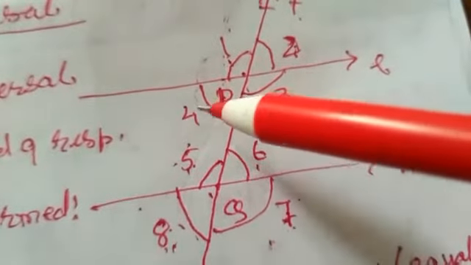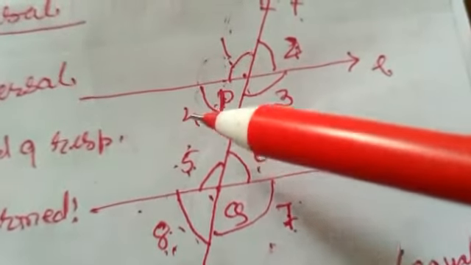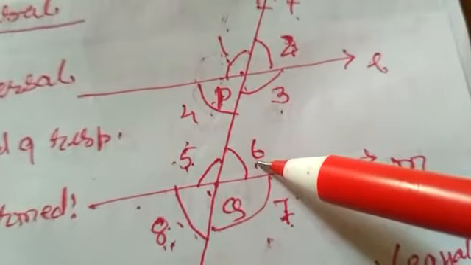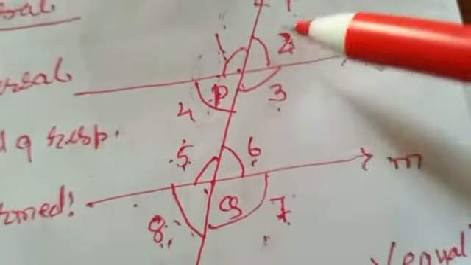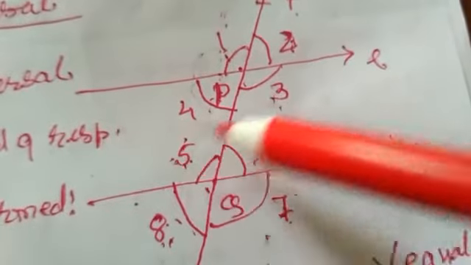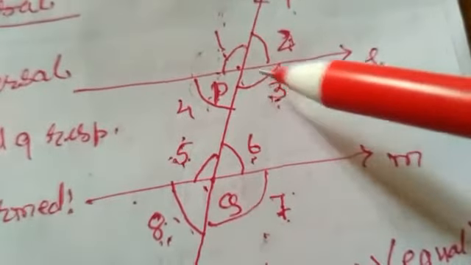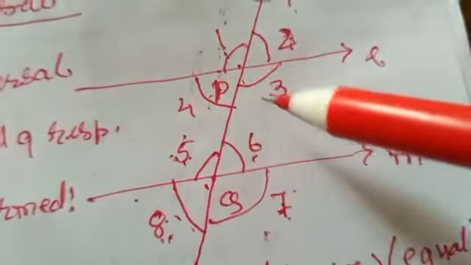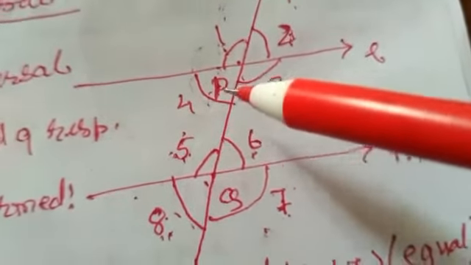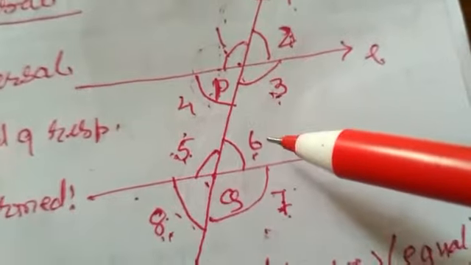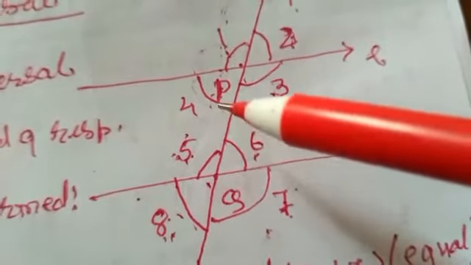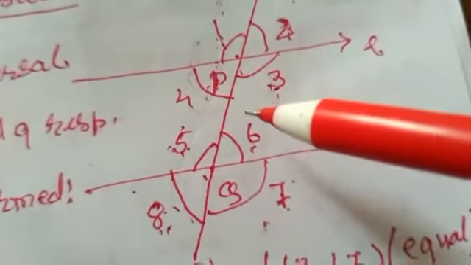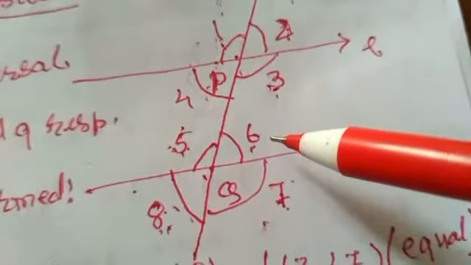Now come to the other pairs of alternate angles: 4 and 6 are alternate angles, and 3 and 5 are also alternate angles. But since these two pairs of alternate angles lie in the interior of the parallel lines, they are called interior alternate angles.